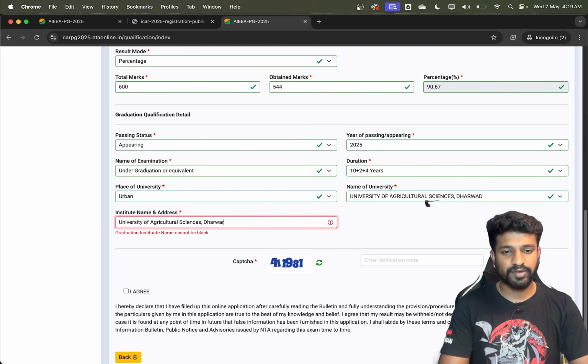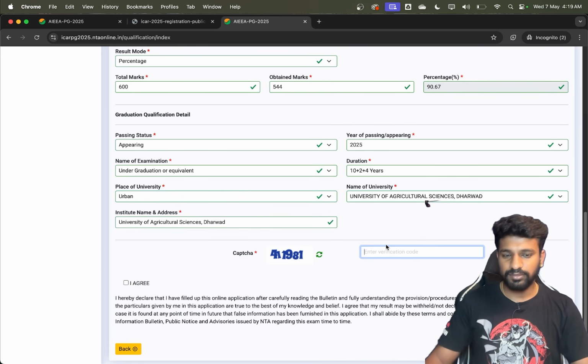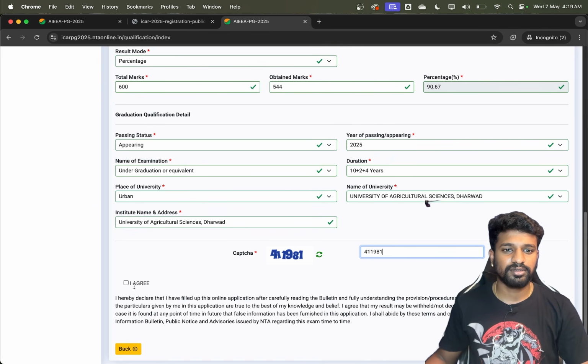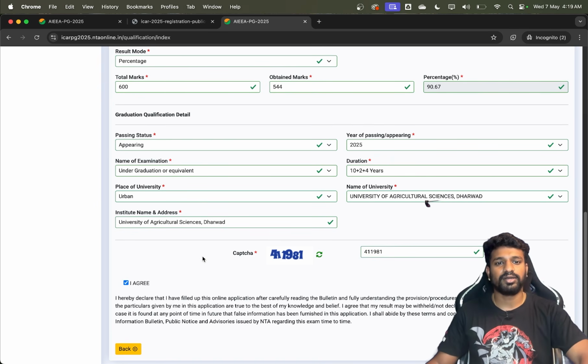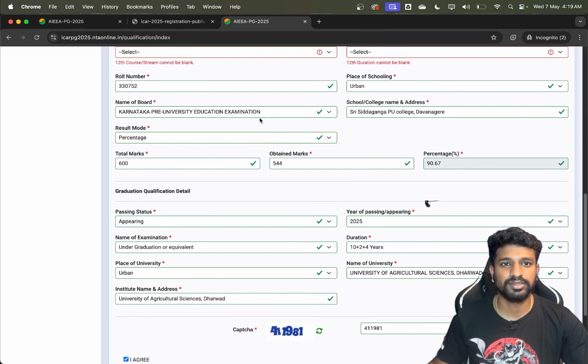My UG is from Dharwad, so I am just entering my UG details. Click on this. Click on agree, on save and next. This is done. This was left blank. Fill it.